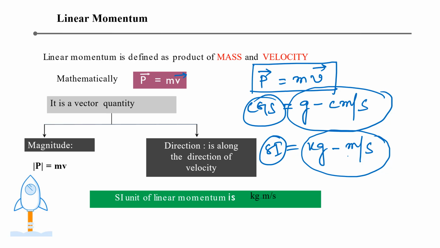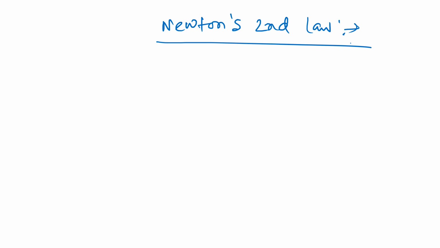It is actually a vector quantity. It is the product of mass and velocity, and it has the same direction as the velocity. Now the next thing is Newton's second law. Newton's second law is very important because it is related to everything. Whenever an object is applied with some unbalanced force, the object changes its state. There will be a change in velocity and momentum, and the body will be accelerated. So a relation is established by Newton's second law.